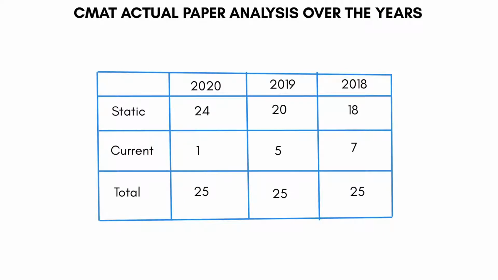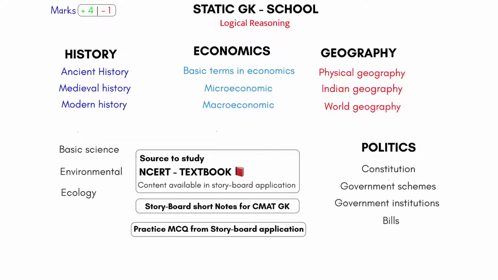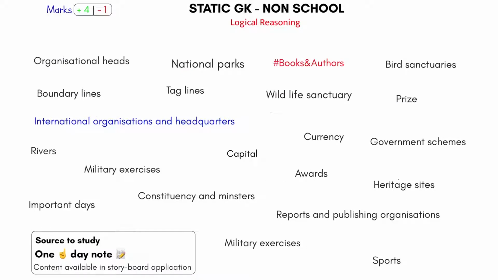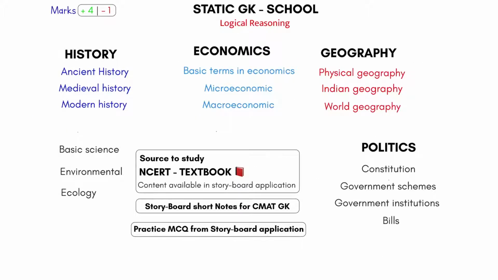Let's understand static even better. I have divided the static GK into two parts, static GK school and static GK non-school. All the 24 questions that you got in the CMAT 2020 paper were from this section. Why am I telling you like that? Because one part of static GK is from school, which is history, geography, politics, economics.